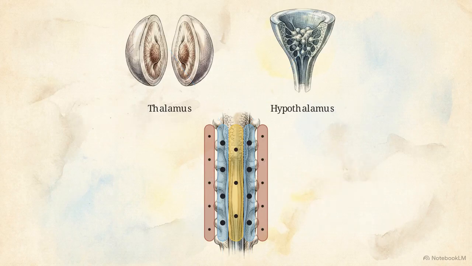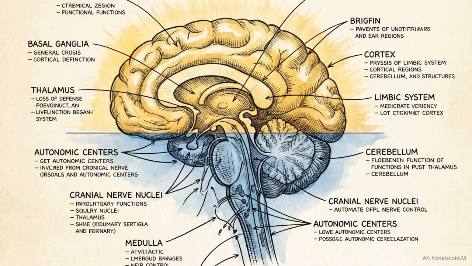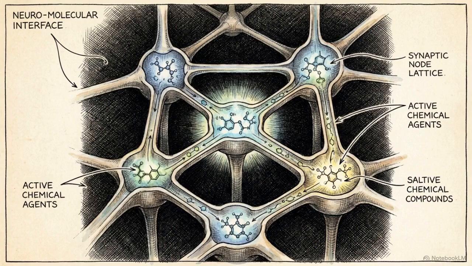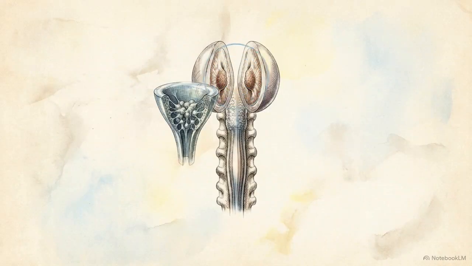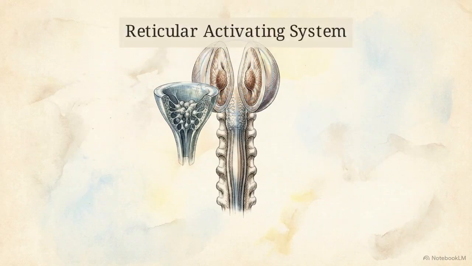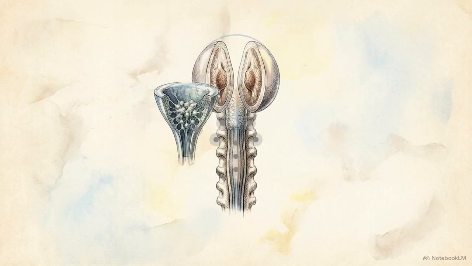These columns physically bridge sensory inputs from the spinal cord to the higher processing centers within the thalamus and hypothalamus. This spatial organization allows the brain to separate basic autonomic execution from the higher-level regulation of consciousness. While the columns provide the structure, the ascending reticular activating system is driven by a series of specific chemical engines. Arousal relies on 4 major groupings of nuclei, each releasing specific neuropeptides to create distinct flavors of awareness.